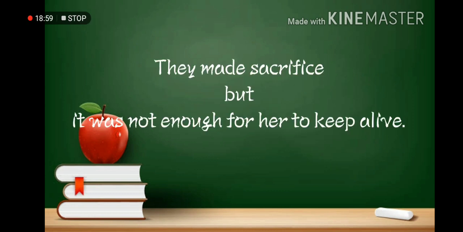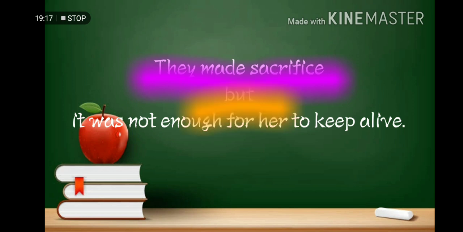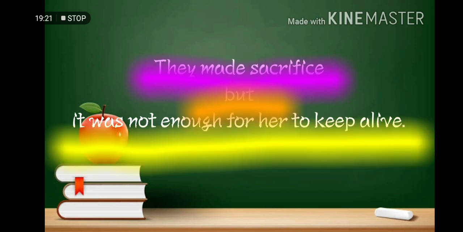For example, they made sacrifice, but it was not enough for her to keep alive. So the independent clause is they made sacrifice, and it is put together by a coordinating conjunction, and the other independent clause is it was not enough for her to keep alive.